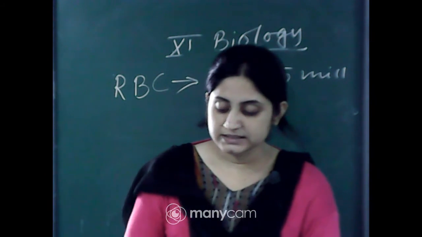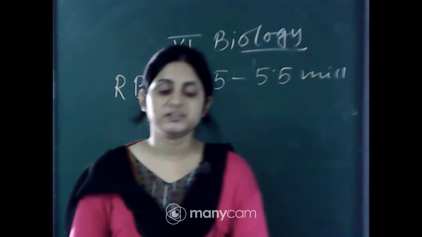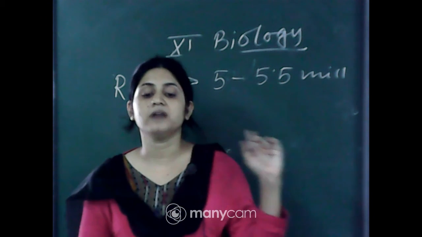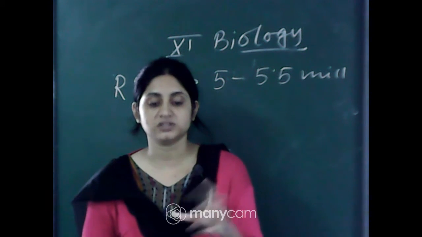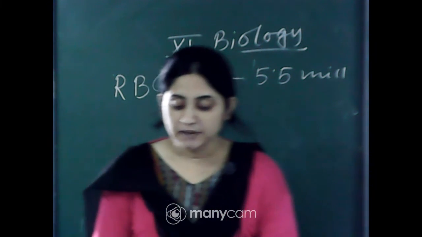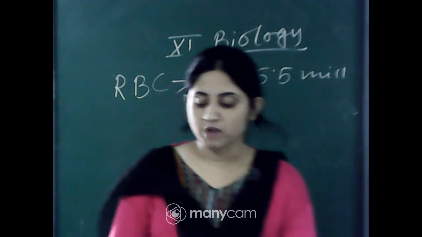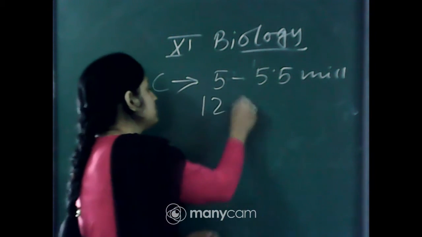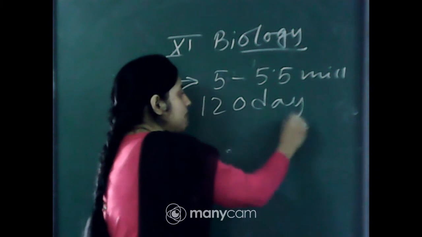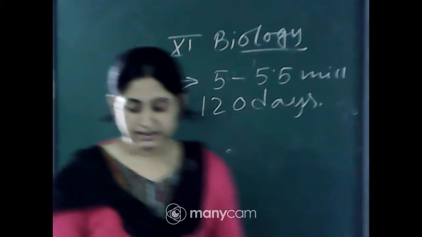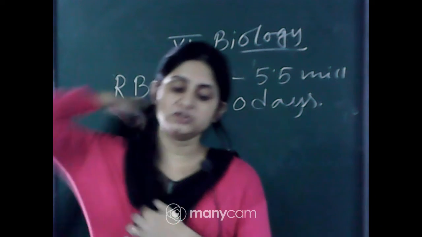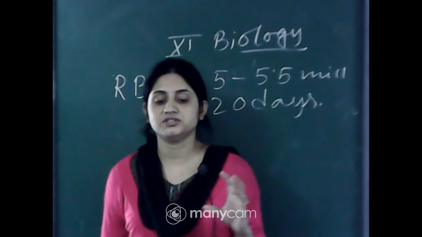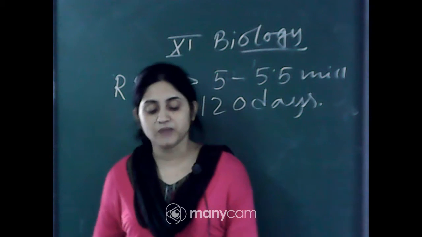This molecule plays a significant role in the transport of respiratory gases. Mostly the RBC helps in the transport of gases, forming oxyhemoglobin and carboxyhemoglobin, and RBCs have an average lifespan of 120 days. They are destroyed in the spleen. The spleen, you know, is a gland present in your body that helps in the destruction of the RBC.